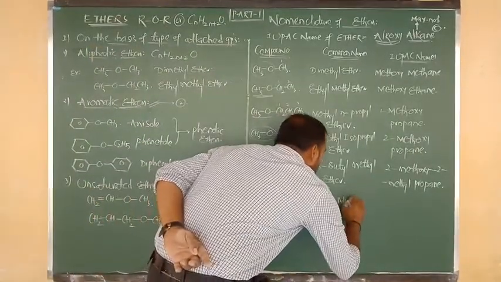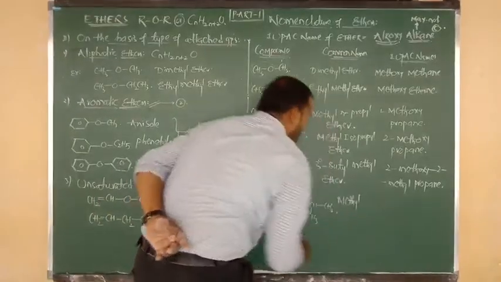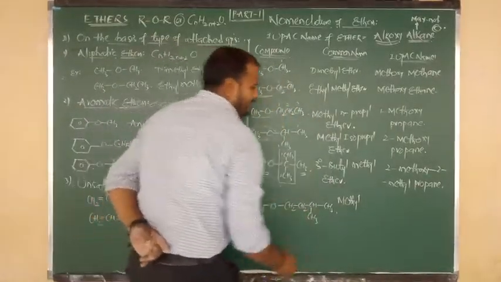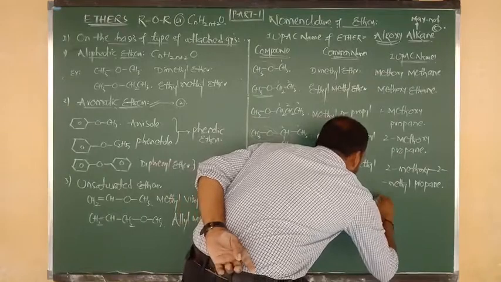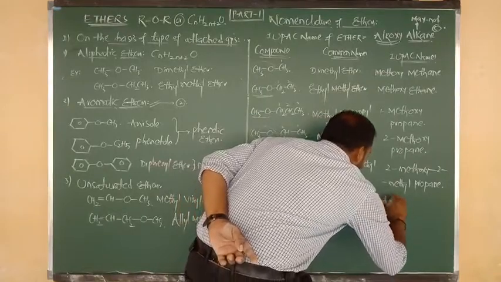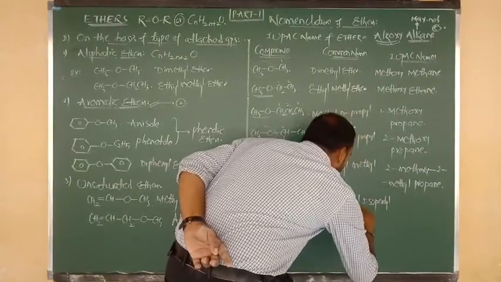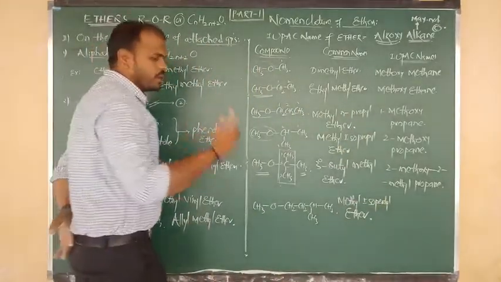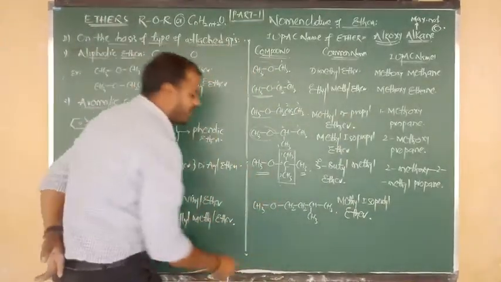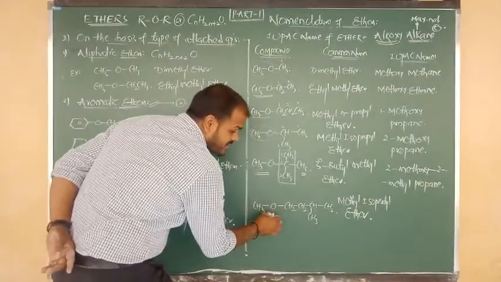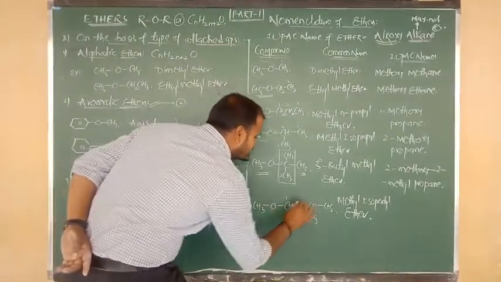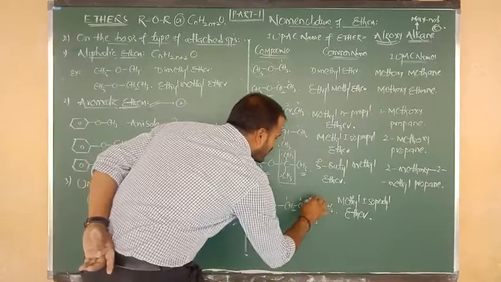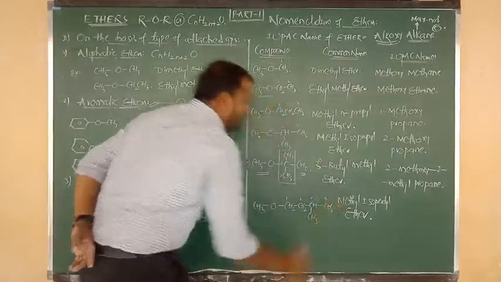So the common name of this compound is methyl, the right side group is isopentyl, and it contains the functional group ether. Check. Go to the IUPAC name. First of all select the root word. The functional group is connected to a carbon. What is the functional group? Ether. The connected carbon is 1, this is 2, this is 3, and this is 4.